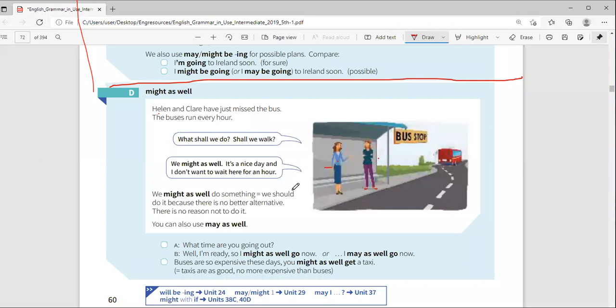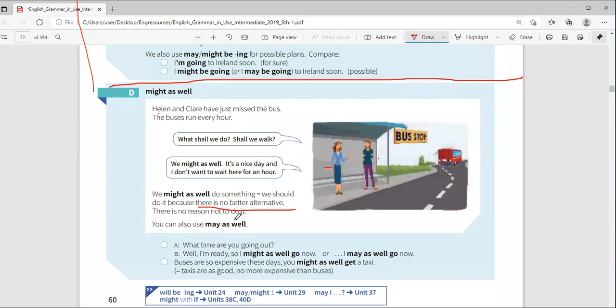You go to your best restaurant in town. You ask for chips. They say chips is not ready. So will you go hungry? Will you wait for 3 hours? No, you might as well go to the next restaurant there. They're all the same. So we might as well do something means we should do it because there is no better alternative. There is no reason not to do it, isn't it?